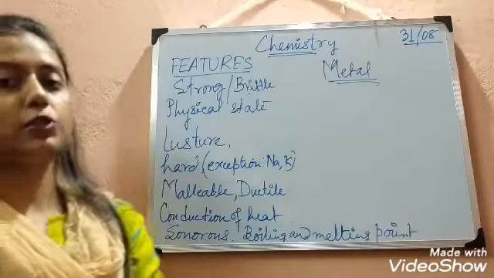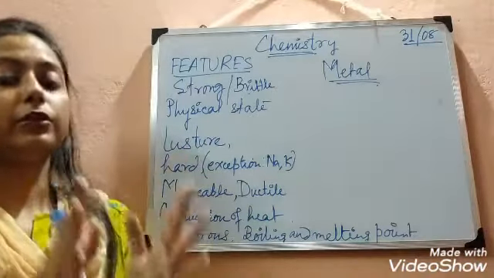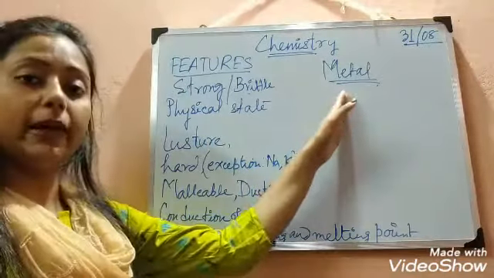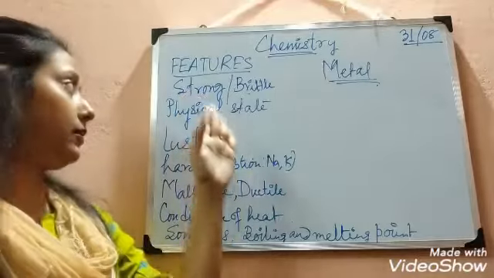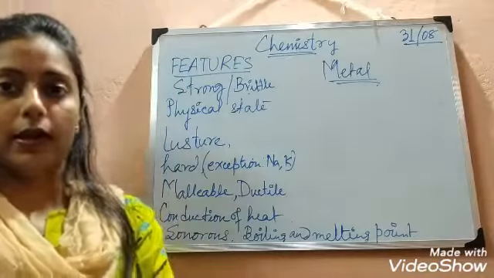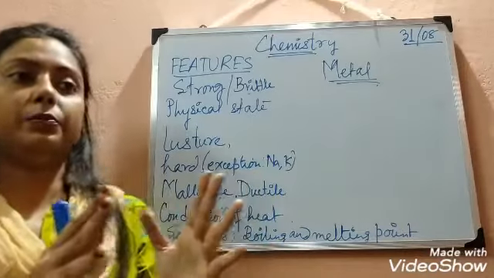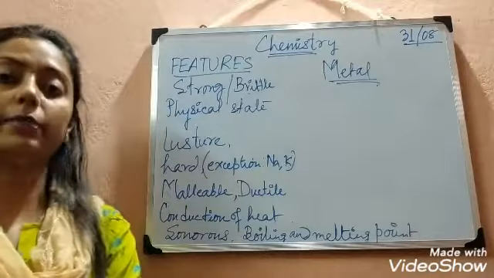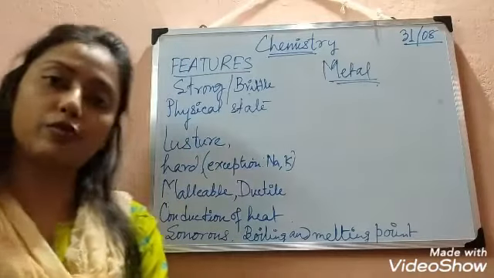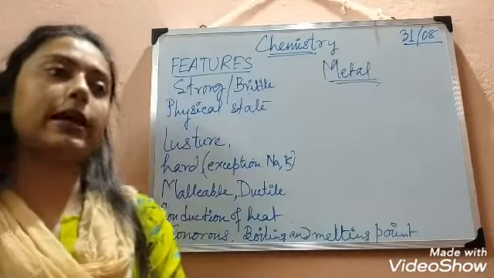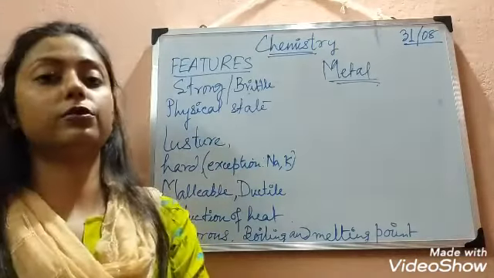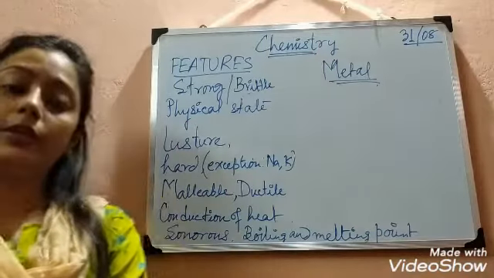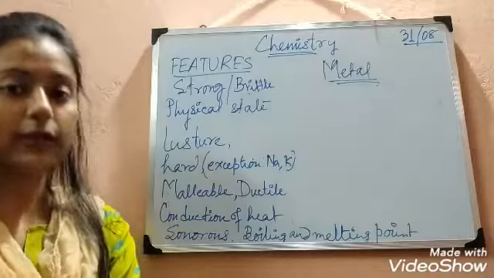Metals and non-metals both have some characteristic features, and we will discuss them based on this. In the case of metals, most of the metals, I should say, are strong. We cannot break any metal by our hands, by applying natural force. A metal is obviously very strong. There are some exceptions like mercury, which is not so strong. But generally iron, copper, silver, aluminium, all the metals are very strong in nature.